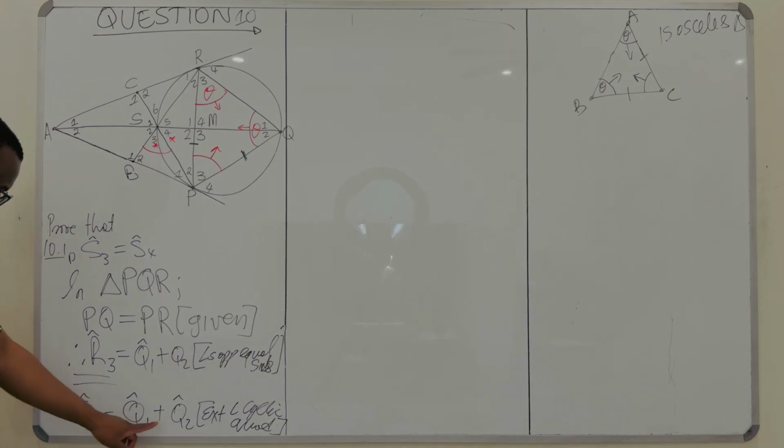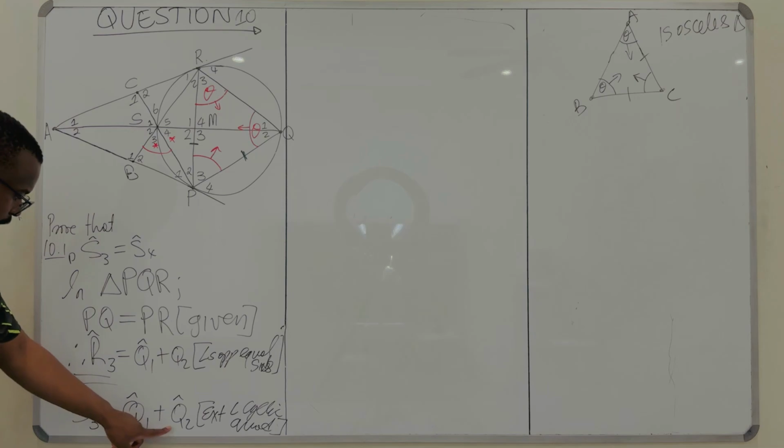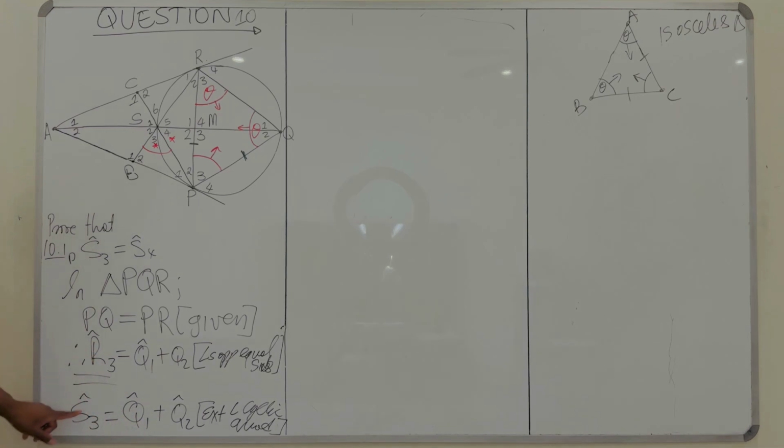Look now. Your Q1 plus Q2 is equal to S3. The same Q1 and Q2 is equal to R3. Therefore, S3 is equal to R3. That's what you can conclude from this. Because if Q1 and Q2 make R3 and the same Q1 and Q2 make S3, then R3 and S3 are equal.